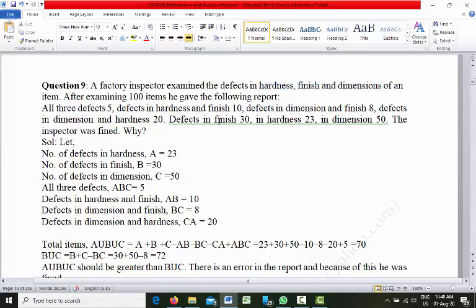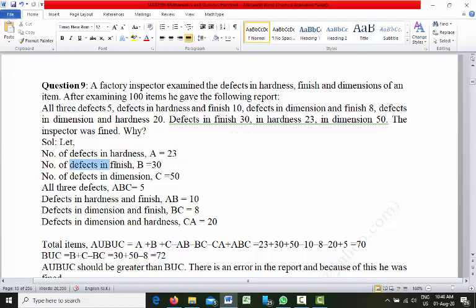Defects in finish is 30, defect in hardness is 23, defect in dimension is 50. So let us name all of these. Number of defects in hardness, let us name it as A. So A is 23.